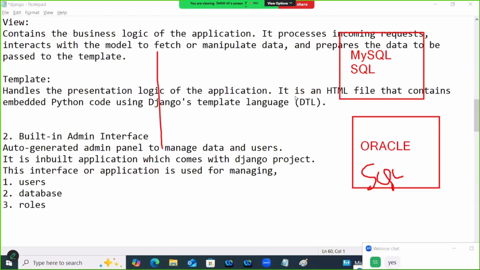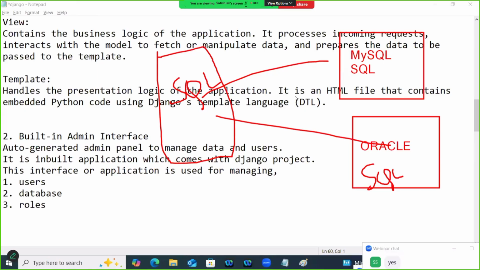So if you want your Python program to communicate with the database, you pass SQL commands. If you don't know SQL, can you communicate with the database? Suppose I want to insert the data, then I send the insert command. To update, the update command. To retrieve data, the select command. Without knowing SQL, can I communicate with the database? No. But I don't want to use SQL here.